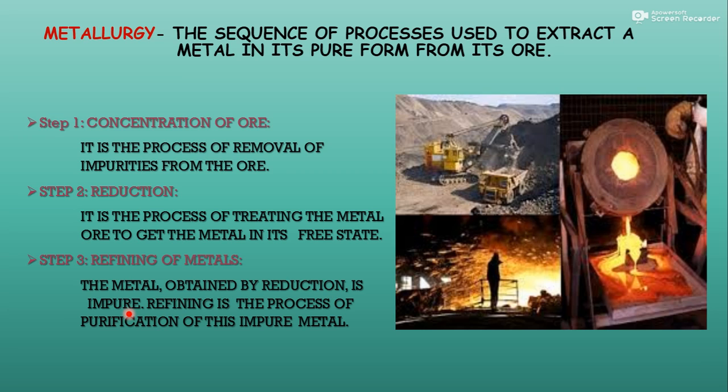Still after reduction process, the metal is impure. अभी भी आप reduction process से भी देखिए, अभी भी impure है। So refining is the process of purification of this impure metal. So finally after refining we get the pure metal. So there are 3 steps of metallurgy.